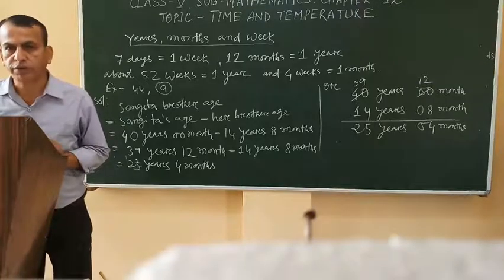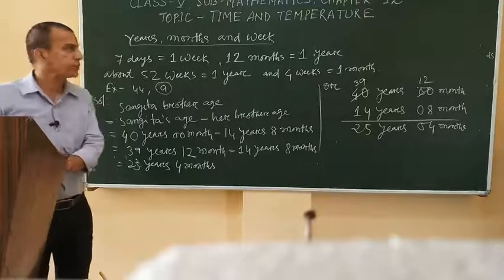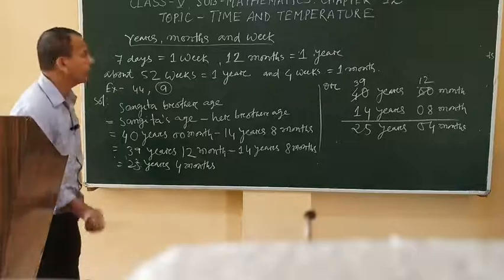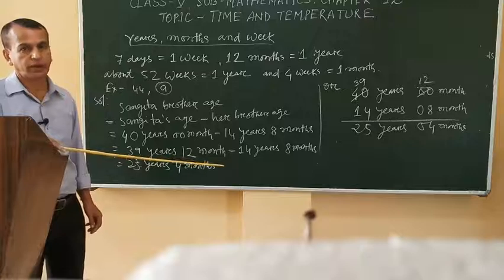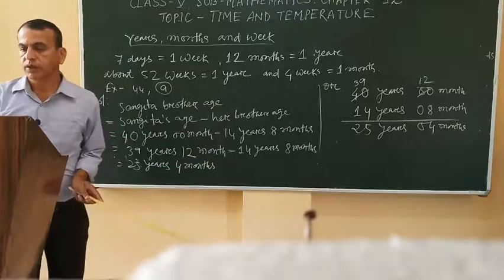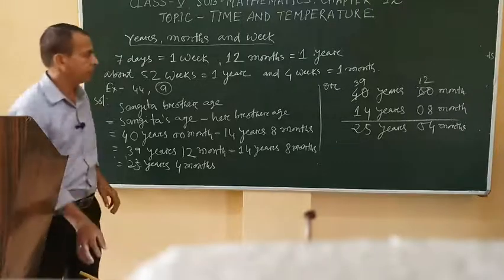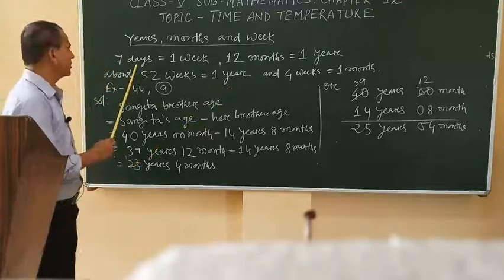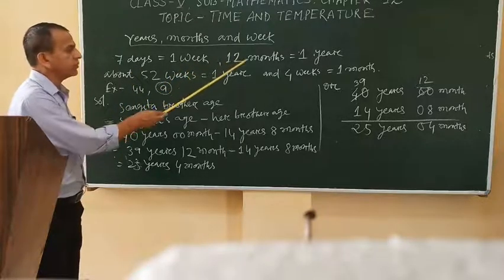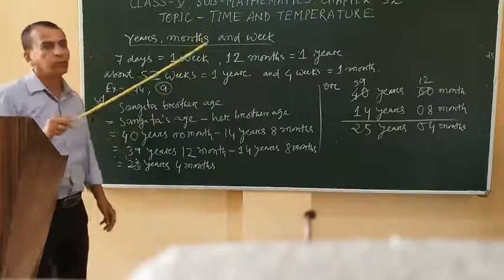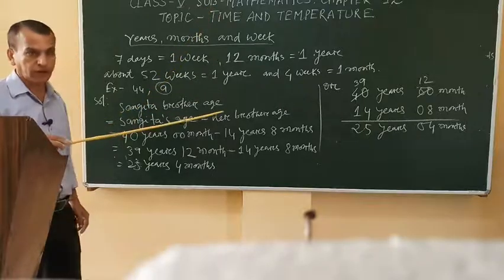Let's continue our topics. Go to another section of topics. It's about years, months and weeks. By studying the calendar, we know that 7 days equal 1 week, and 12 months equal 1 year.